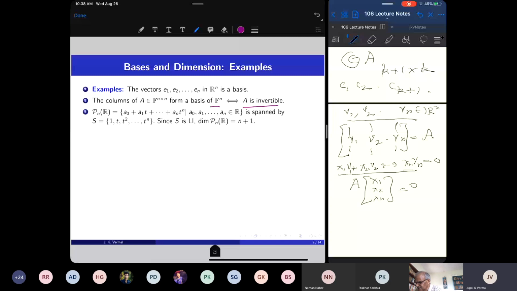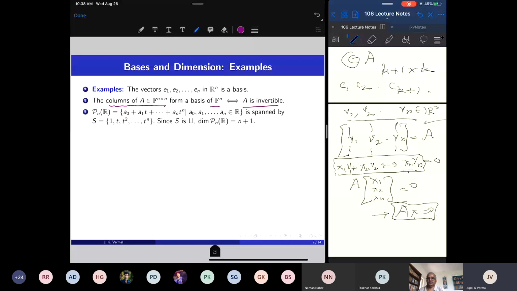But we have seen that a matrix is invertible if and only if AX equal to 0 has only the trivial solution. So that proves this statement that the column vectors of an n by n matrix form a basis of Fn if and only if A is invertible. Okay, this is the proof.